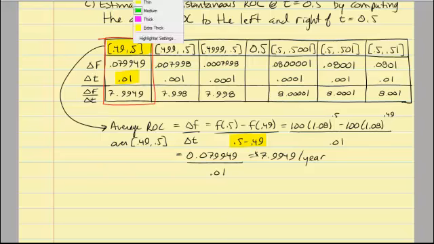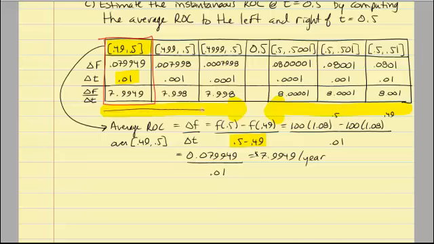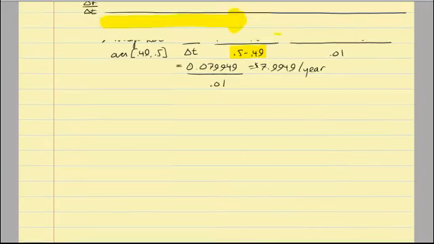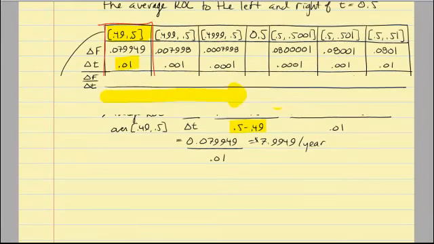From here, it appears that when I approach this particular direction, I can see a pattern, and when I approach this particular direction I see a pattern as well. The interest rates here are approaching about 8%. The interest rates over here are approaching that 8% value as well. So I think that this estimate of 8% for my interest rate is a very good one. And I can see this trend by approaching either value, works pretty slick.